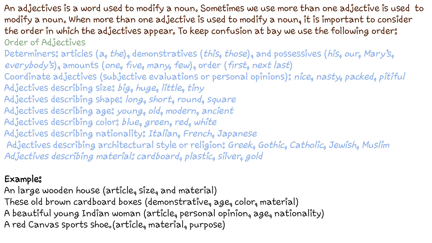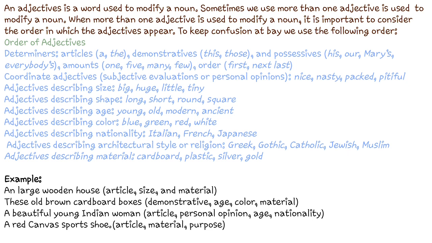For describing nationality, we can use different words like Indian, Pakistani, Chinese, Italian, French, Japanese, etc. For describing the architectural style or the religion, we use Hindus, Muslims, Christians, Jews, Greeks, Gothic, Catholics, etc. For describing materials, we use plastic, silver, gold, cardboard, stone, etc. Aluminium is there, magnesium is there, sodium is there, a lot of materials are there.